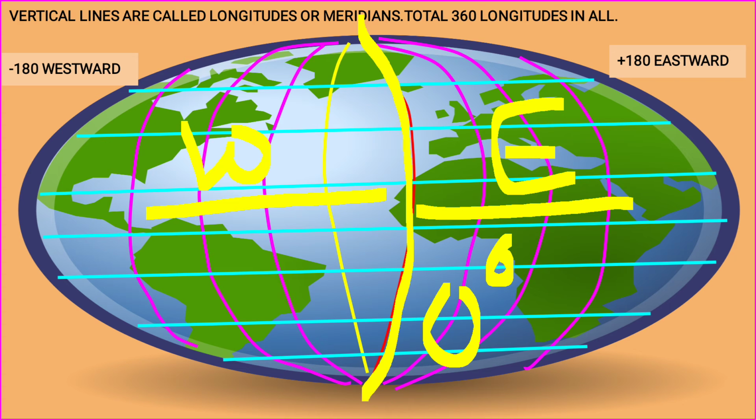Means what? We have 180 longitudes in the west and 180 longitudes in the east. Okay, but how will you read? If it is in the west, it is minus. It is read as minus 0, minus 1 degree west, minus 2 degree west, minus 3 degree west. And if it is eastward, how will you read it? Plus 1 degree east, plus 2 degree east, plus 3 degree east, this way.